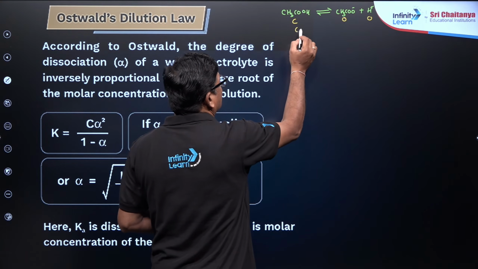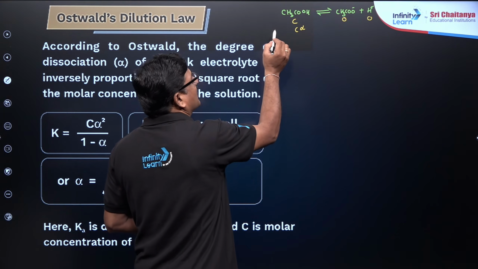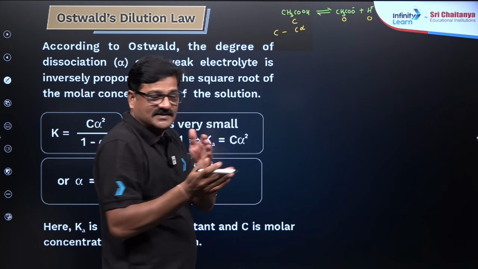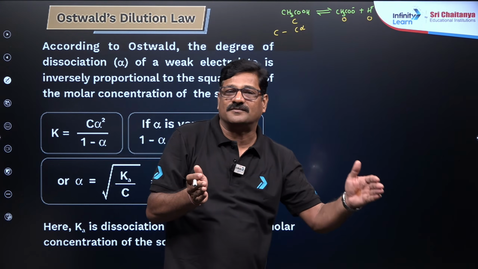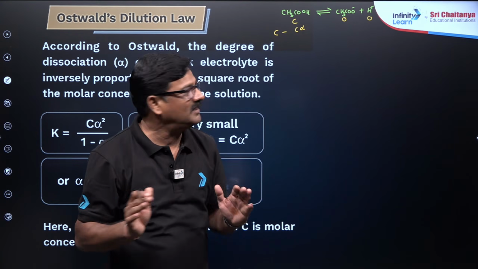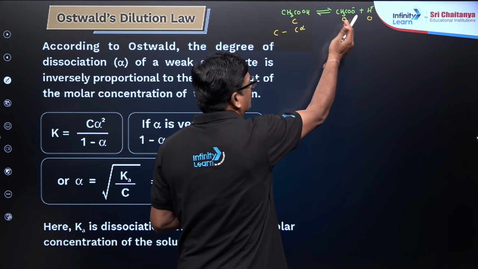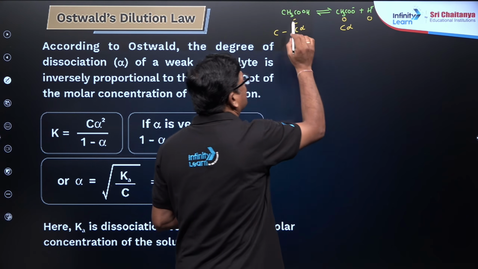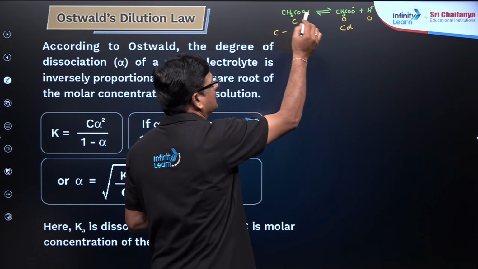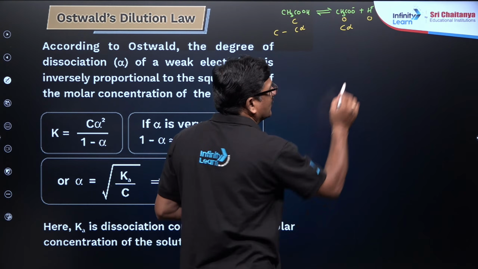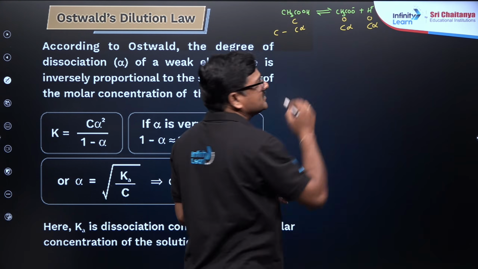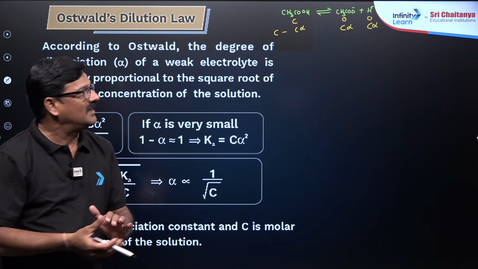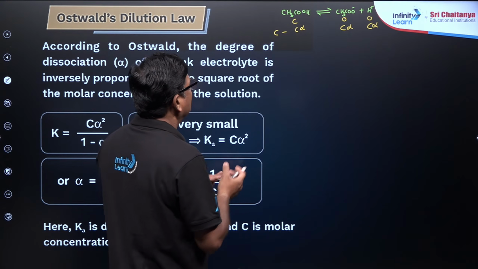So C alpha, alpha का वजह से ionize कर रहे हैं. So कितना बचेगा? C minus C alpha बचेगा, है ना. और जितना खर्चा किया उतना form होना है. So C alpha is used, C alpha is formed, and it is also going to be C alpha is used. And let us apply this.